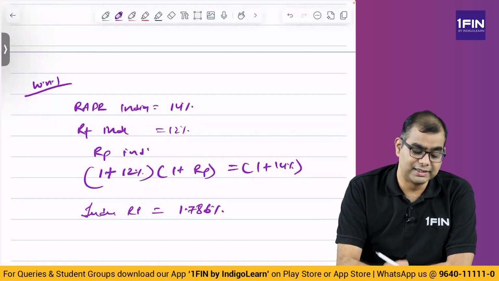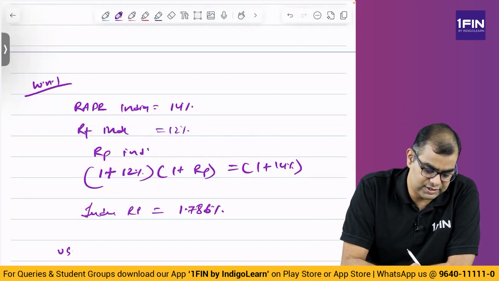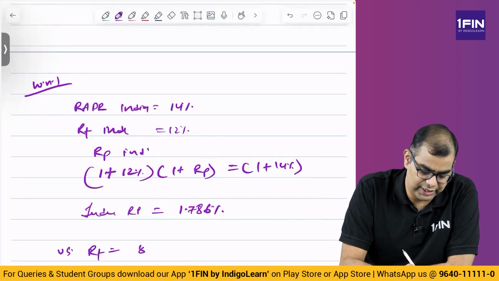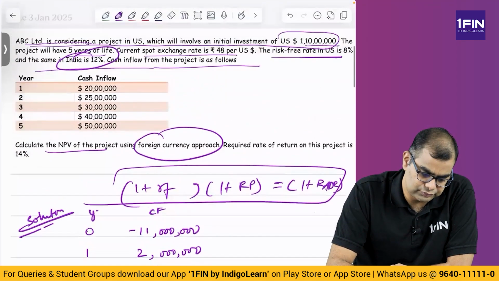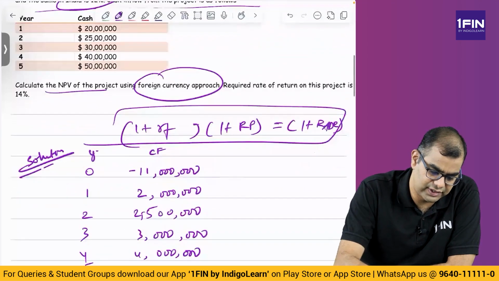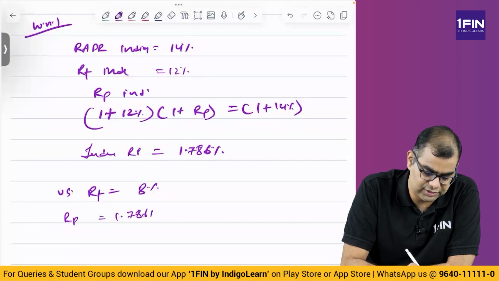This is the risk premium. This risk premium will stay constant even in the US. So US RF is equal to 8%. That's what they gave, right? US risk-free rate is 8%. Risk premium is equal to 1.786%.